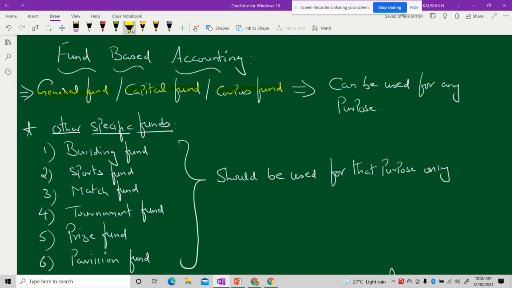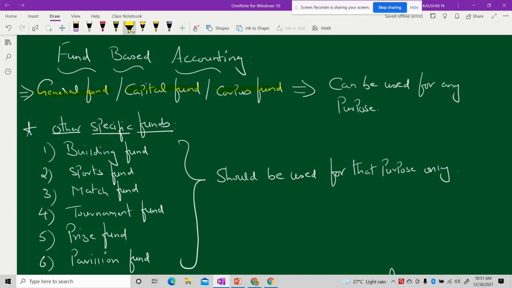If it is a partnership business, we denote it as partners' capital. In that, we will show the variations, how much is X capital or how much is Y capital, as the case may be. When it comes to a company form of business organization, we denote the capital as share capital. But when we talk about an NPO, a non-profit organization, the capital will be denoted as capital fund, or general fund, or otherwise named corpus fund.